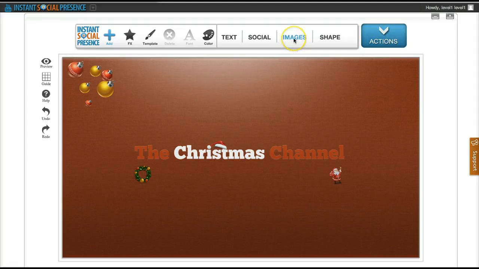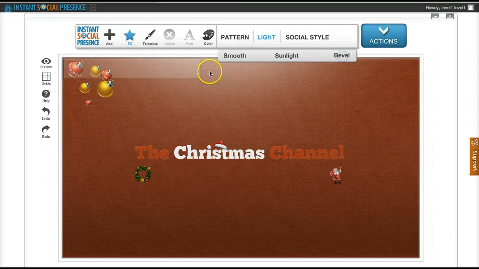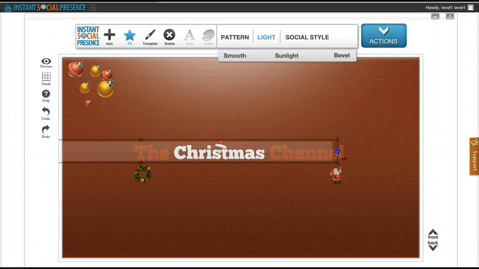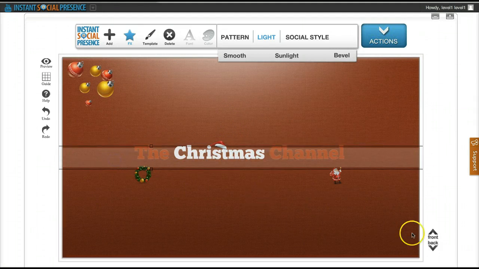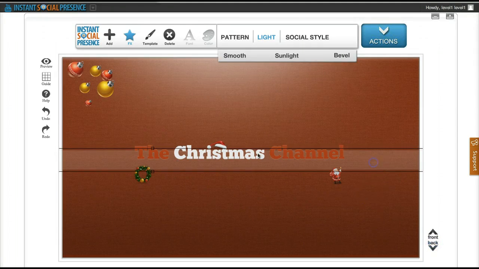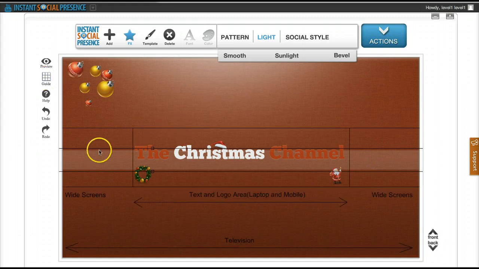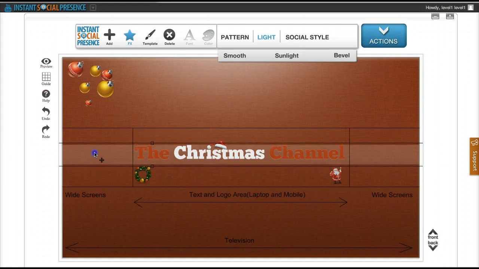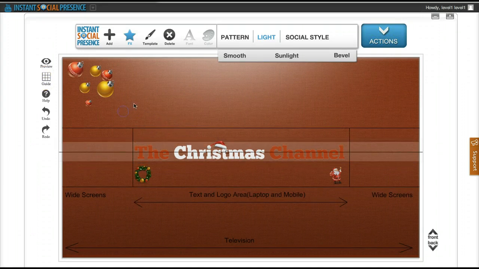Now next thing, I'm gonna check if I can add some more light. Okay, so I had a bevel here. So a bevel light, it's this kind of light effect. Okay, and I'm gonna move it to the back so it goes behind the text. Okay, and that's starting to look very good. Let me turn my guide on so that I'm sure I'm doing it right. Okay, and that's pretty much it.